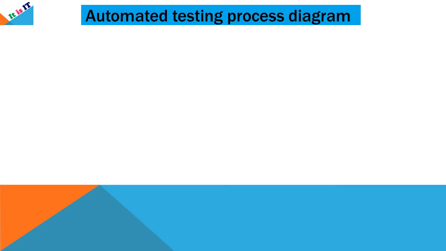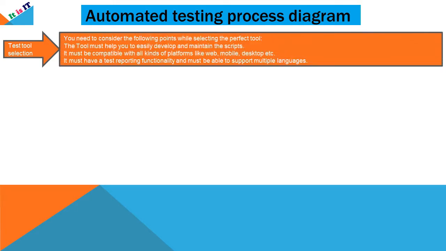So let's discuss the automation testing process diagram. First of all, we need to select the test tool. You need to consider the following points while selecting the perfect tool for your application. First, the tool must help you to easily develop and maintain the scripts. Second, it must be compatible with all kinds of platforms like web, mobile, desktop, etc. Next, it must have test reporting functionality and must be able to support multiple languages.